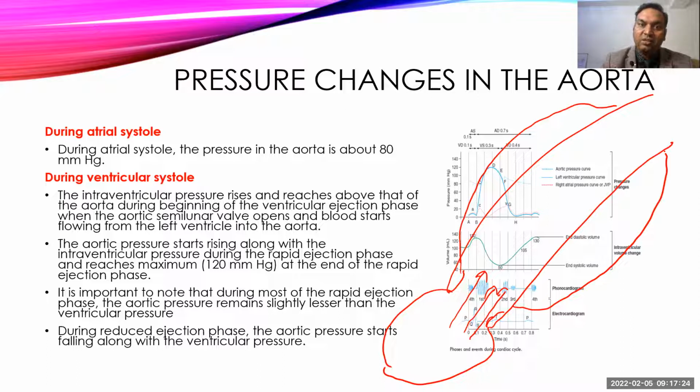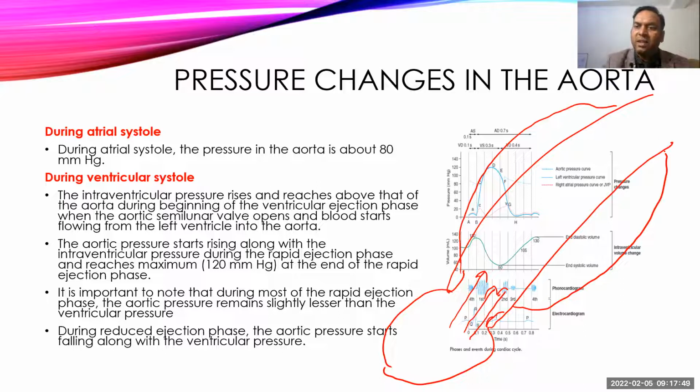And as the pressure reaches 120 mmHg, it ends the rapid ejection phase. Now the pressure difference between the aorta and ventricle is hardly anything, and that's why during the slow ejection phase, the blood is not moving because of the pressure difference, but because of momentum, and the ventricles keep on contracting during that phase also.